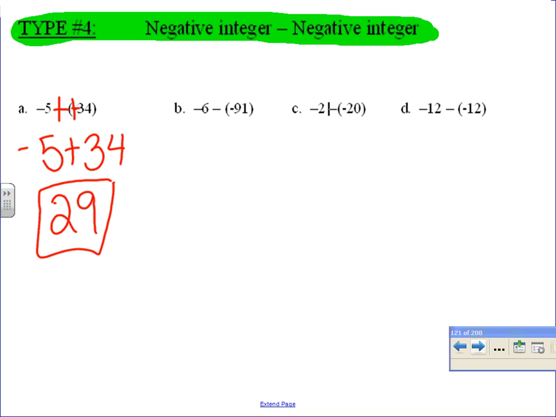Okay, I want you guys to try B, C, and D. Put your pencil down when you're done. Two negatives back to back makes positive. B, C, D.